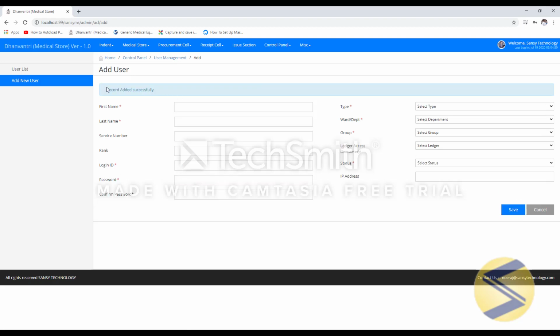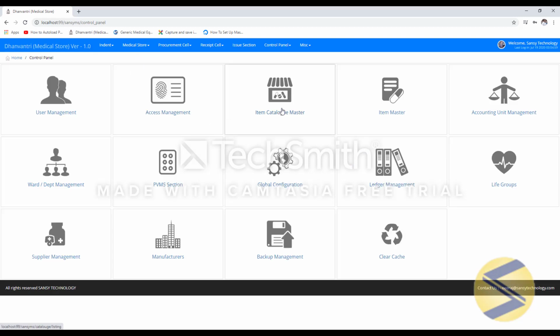As you can see, the moment I click on save, I got a message, record added successfully. It means user has been created. Next, we'll see item catalog master.